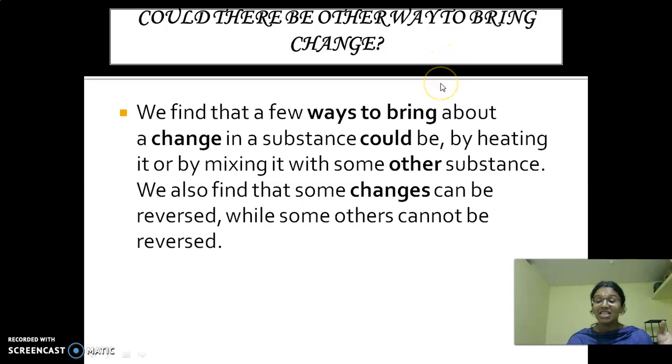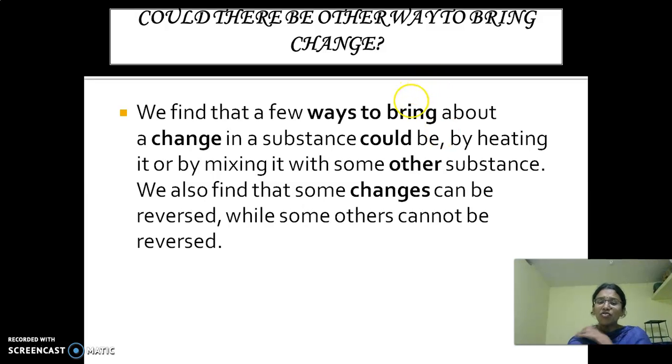Are only these ways there, or are there some other ways to bring a change? Look here. We find that a few ways to bring out change in a substance could be by heating. So one way to bring a change is by heating. What is the first one? Heating. What is the second thing? Mixing it with other substances. First is heating it, second is mixing it with another substance.